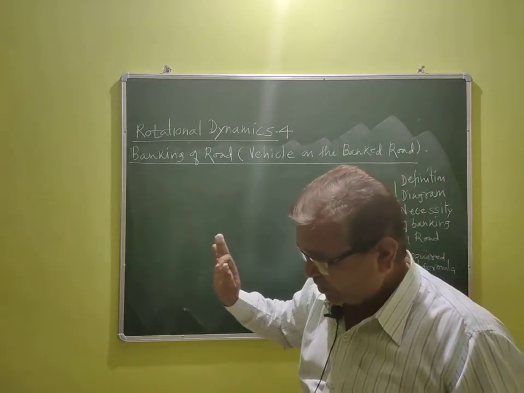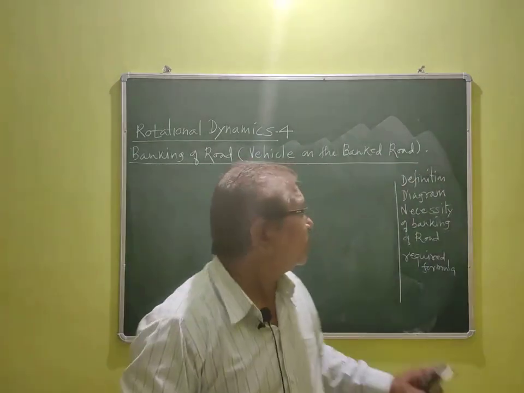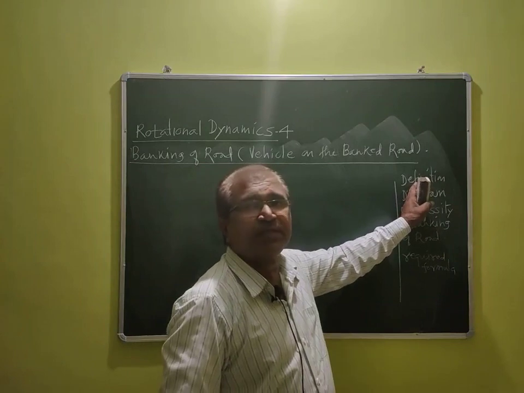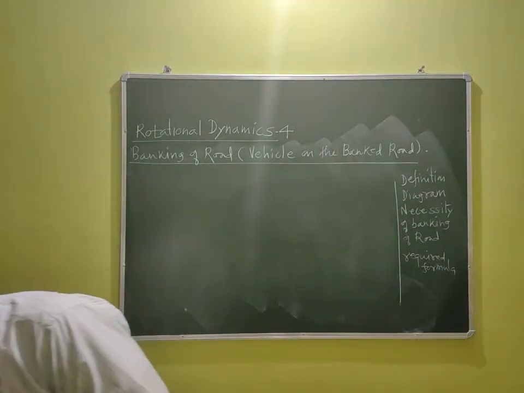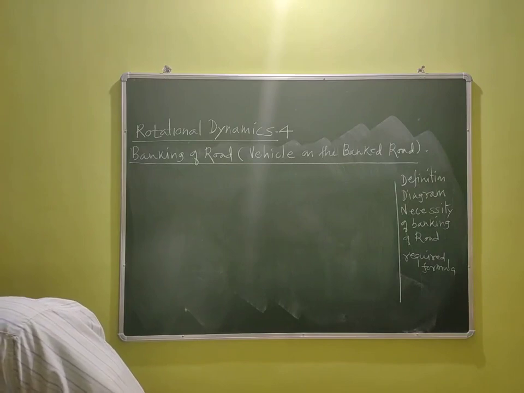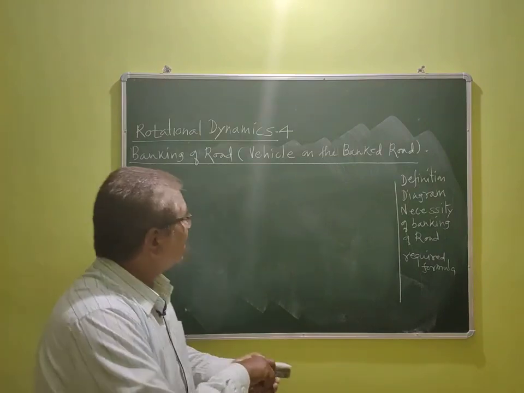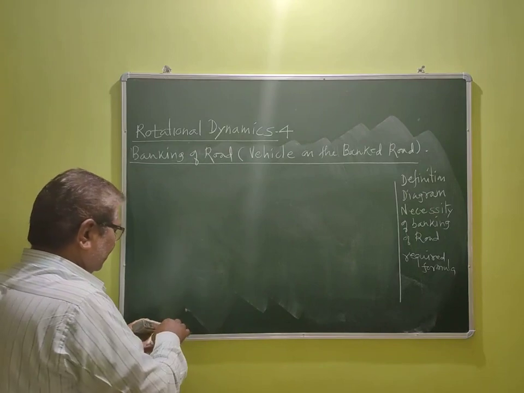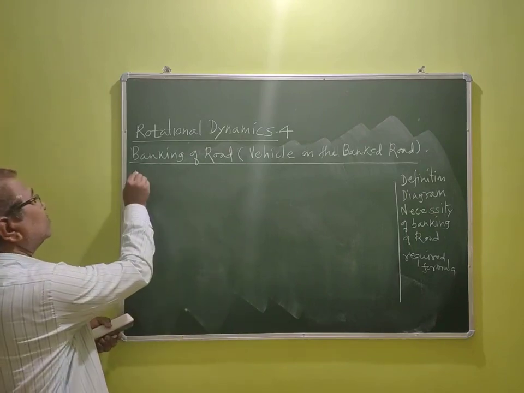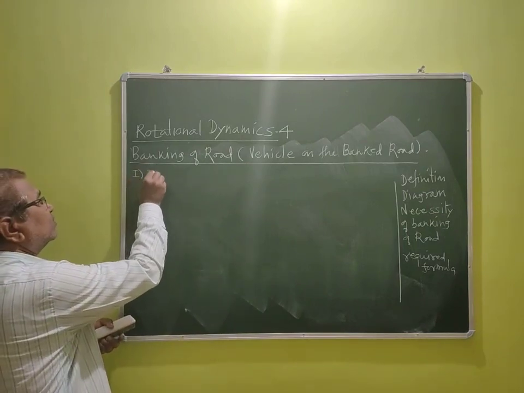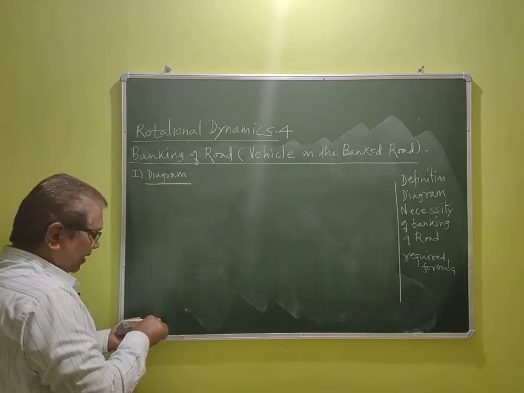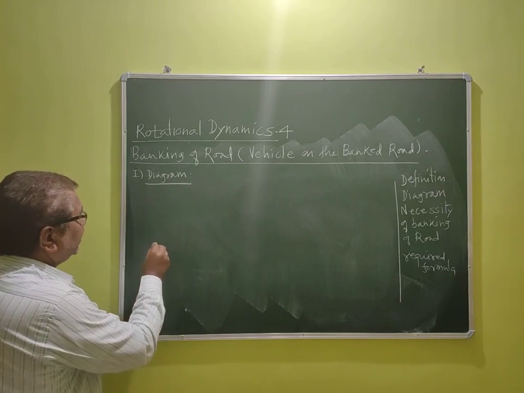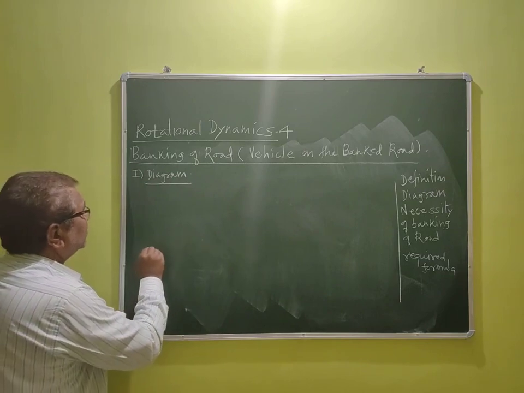Instead of learning the definition first, I will draw a very simple diagram here. See how the diagram is drawn. Diagram is like this.